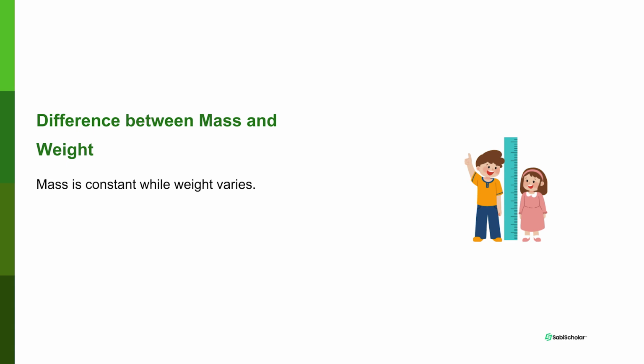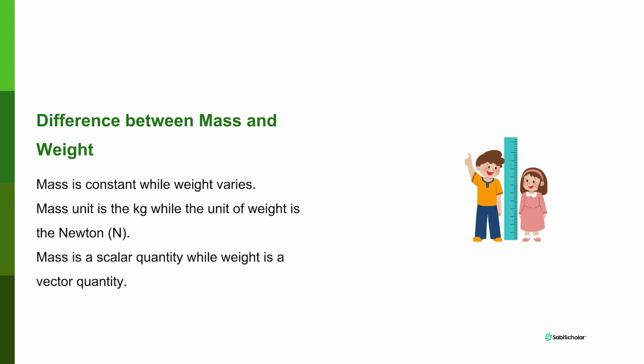Depending on the point you are on the surface of the Earth, the acceleration due to gravity can vary from 9.8 meter per second squared to 10 meter per second squared. And that means the weight can also vary because the weight depends on the mass and the acceleration due to gravity. The unit of mass is kilogram, while the unit of weight is Newton. So when you measure mass, you can say the mass is 1 kilogram, 2 kilogram, 3 kilogram. But when you measure weight, the value is going to be like 10 Newton, 15 Newton, 20 Newton.